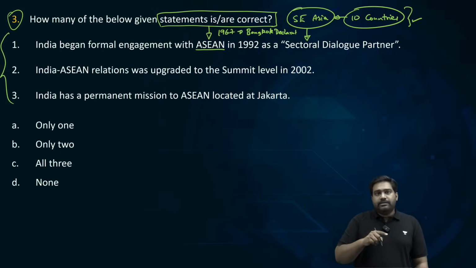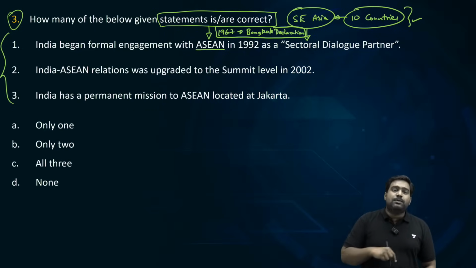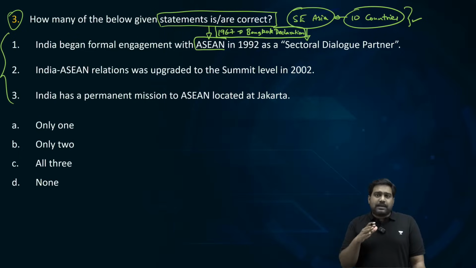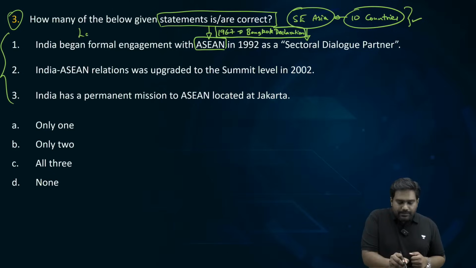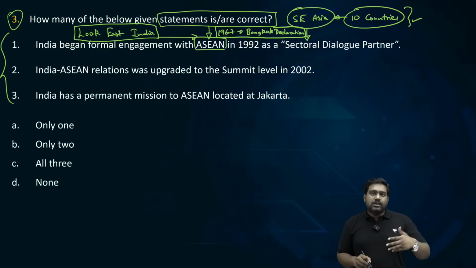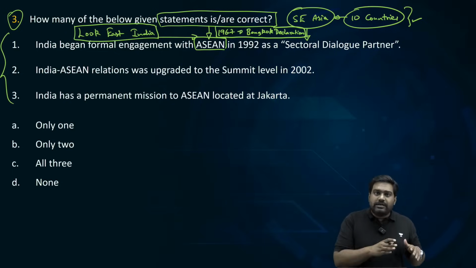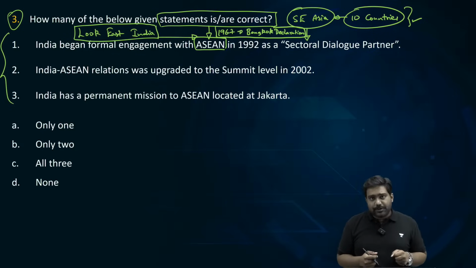The one in 97 that led to the establishment of BIMSTEC. But this Bangkok Declaration was signed in 1967, 3 decades before that, which led to the establishment of ASEAN. So India has prioritized its relations with the ASEAN group ever since we launched the Look East policy. The P.V. Narasimha Rao government, after the end of the Cold War, tried to diversify India's foreign relations and launch the Look East policy, through which we started paying more attention to Southeast Asia and East Asia.